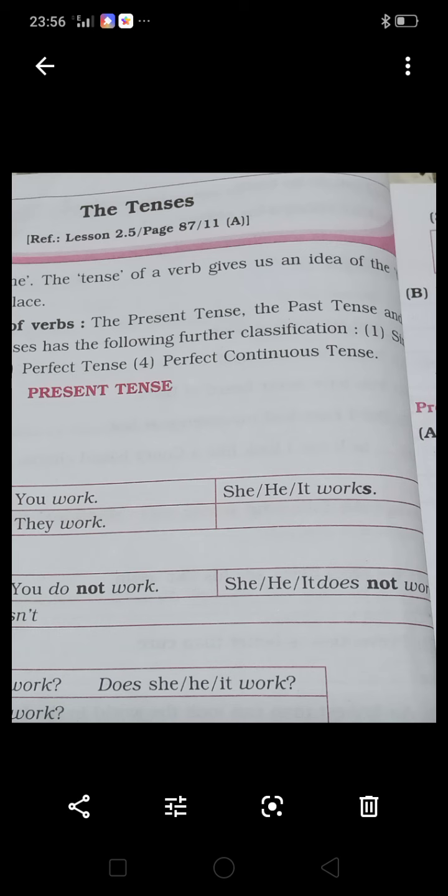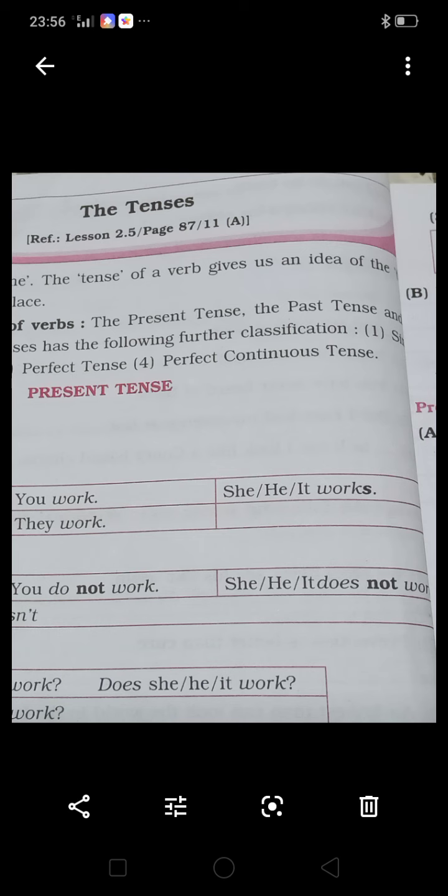For example, she works, he works, it works. Or she writes, he writes, it writes. Or she eats, he eats, it eats.